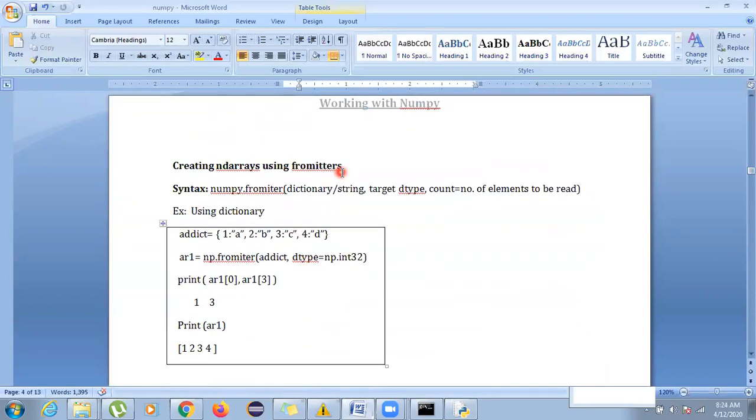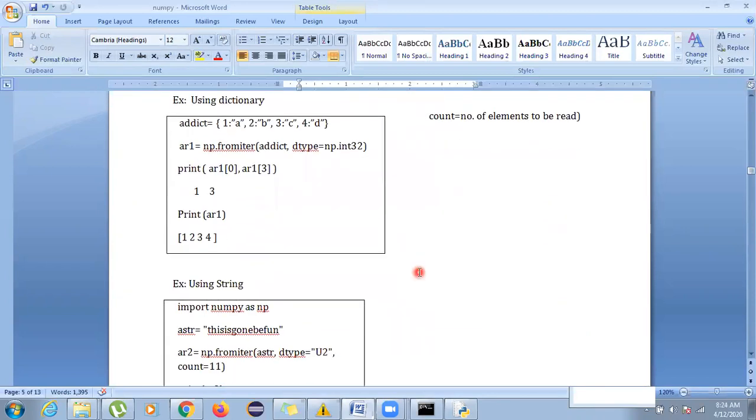Now using parameters, what we are going to do: you can see we have a dictionary, addict, where 1 is to A, 2 is to B, 3 is to C, and 4 is to D. So what can you do over here? Now see, you cannot pass it into the array, so we are using a parameter over here. The keyword is fromiter, F-R-O-M-I-T-E-R.